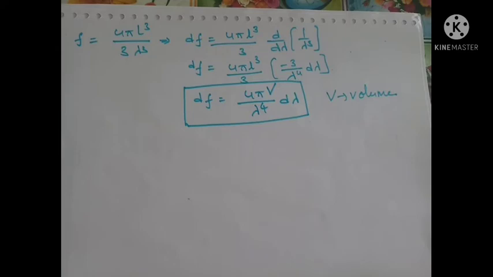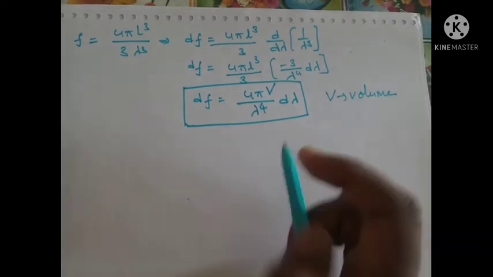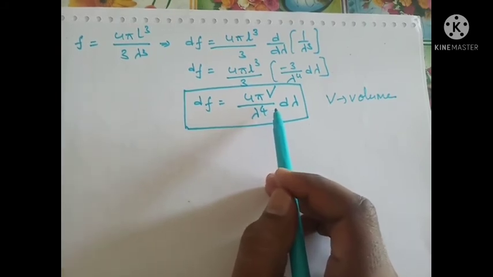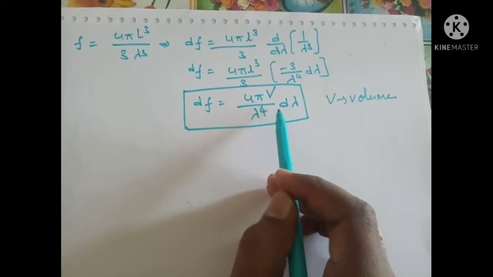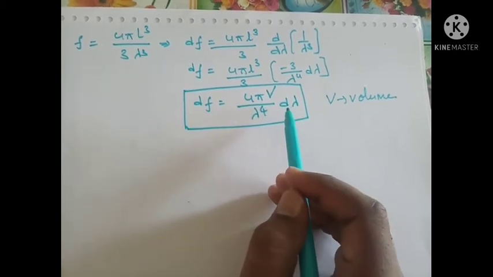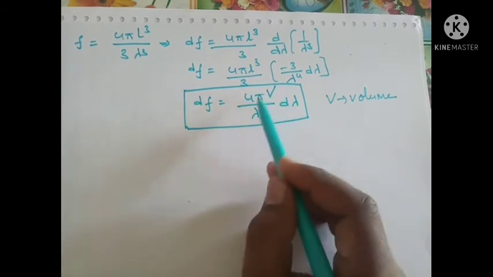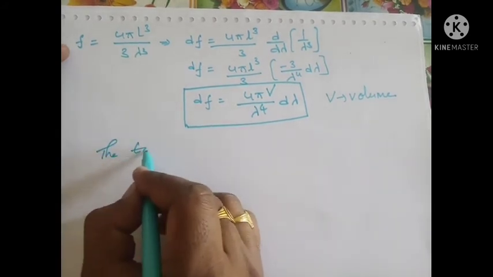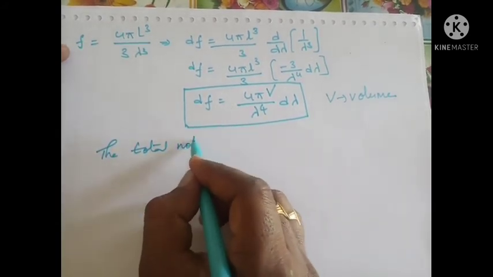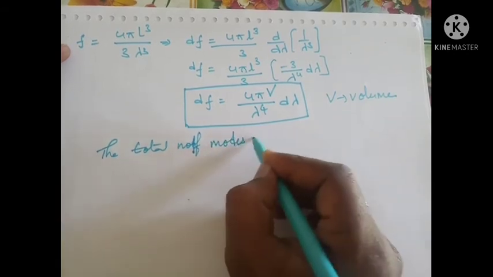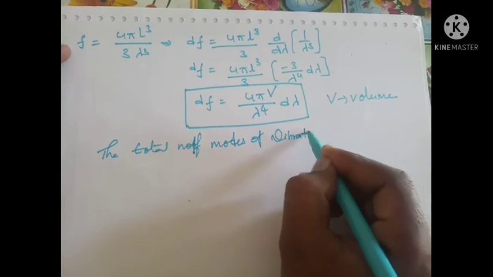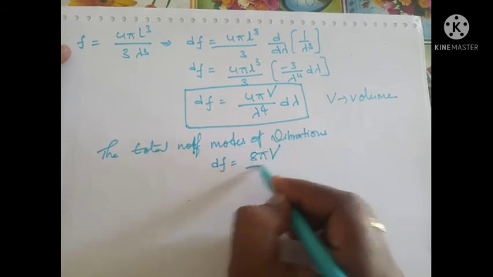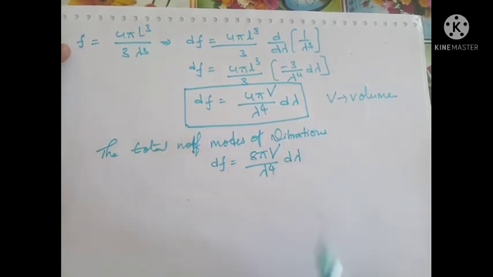Here V is the volume, and the above number must be multiplied by 2. We multiply this equation by 2 because transverse electromagnetic waves have two polarizations for each mode. That is why we multiply this equation by 2. Thus the total number of modes of vibrations is df equal to 8πV by λ⁴ dλ.